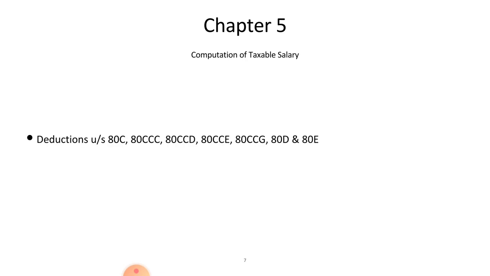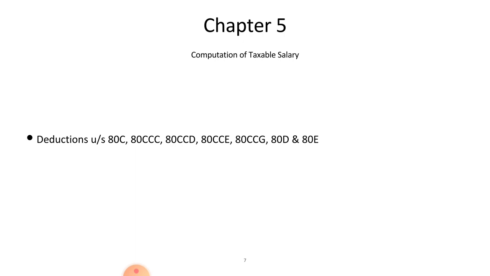So under deduction 80, there are deductions from deduction under section 80C to deduction under section 80U, but you have to study only this much, that is deduction under section 80C, 80CCC, 80CCD, 80CCE, 80CCG, 80D and 80E. Rest of the deductions you will study in your 5th semester, that is next year.